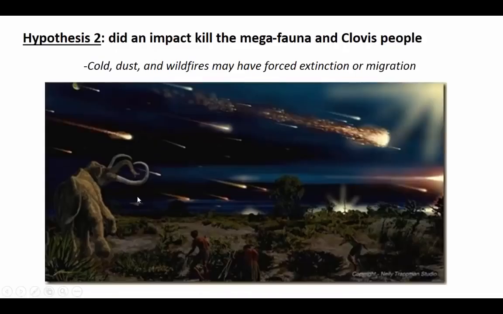However, another group of scientists has a competing hypothesis. Their idea is that the temperature drop, the Clovis extinction, and the megafauna disappearance could all be explained by an impact. What if a meteorite or a comet hit Earth and created a lot of dust, which shrouded the Earth in a reflective layer and caused a sudden drop in temperature? Perhaps that meteorite also set off wildfires, which burned across the continents, creating ash, killing animals, and forcing extinction or migration of peoples.